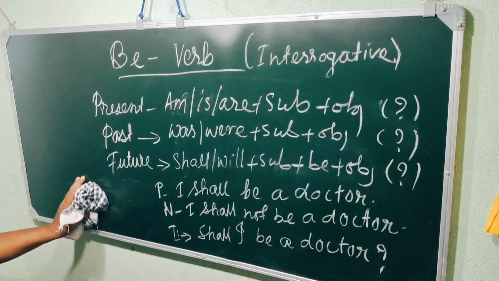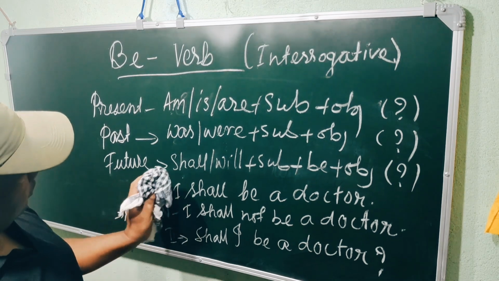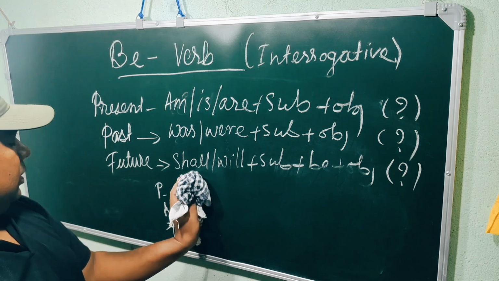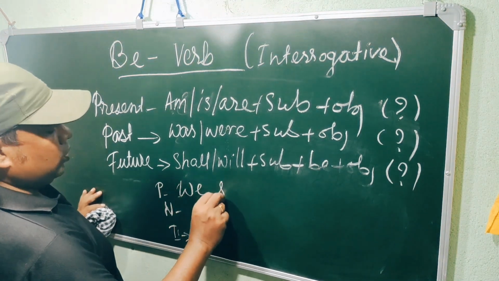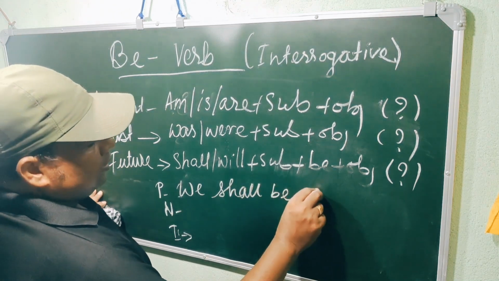So let's see one more example for the future one. We shall be engineers.